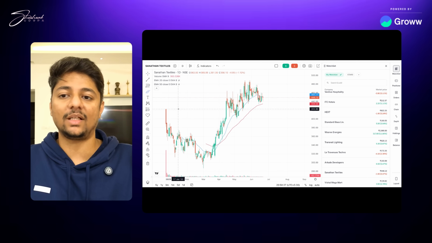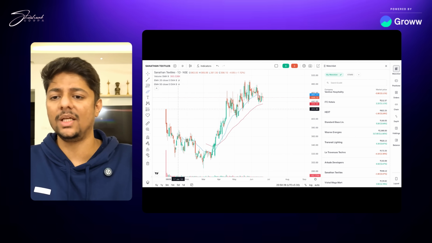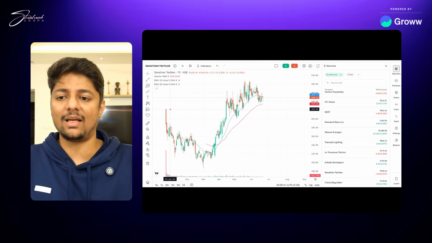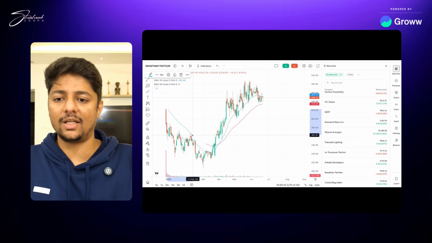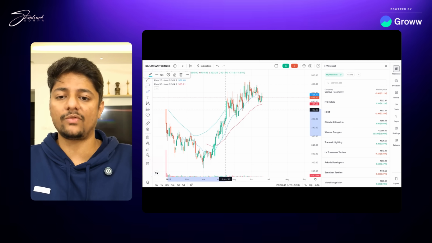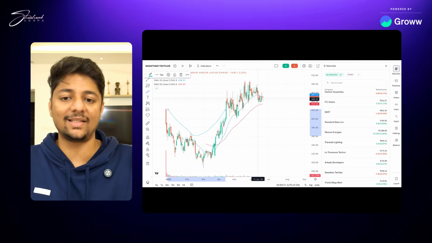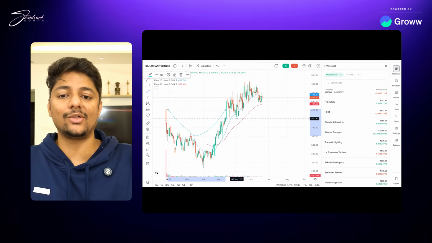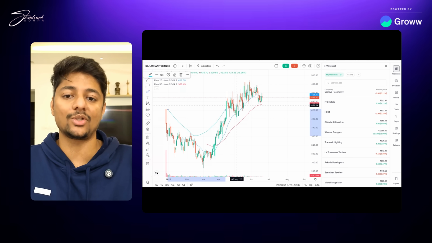Look at this, Sanatan Textiles. I think it's a small company, 3,000 crores, a very classic example. The IPO came out, went down, created a base, and broke out from the IPO, right? It trailed on the 50-day moving average, and you can see here it broke the 50-day moving average decisively here, because on this day it did not close below the moving average. It closed above only.